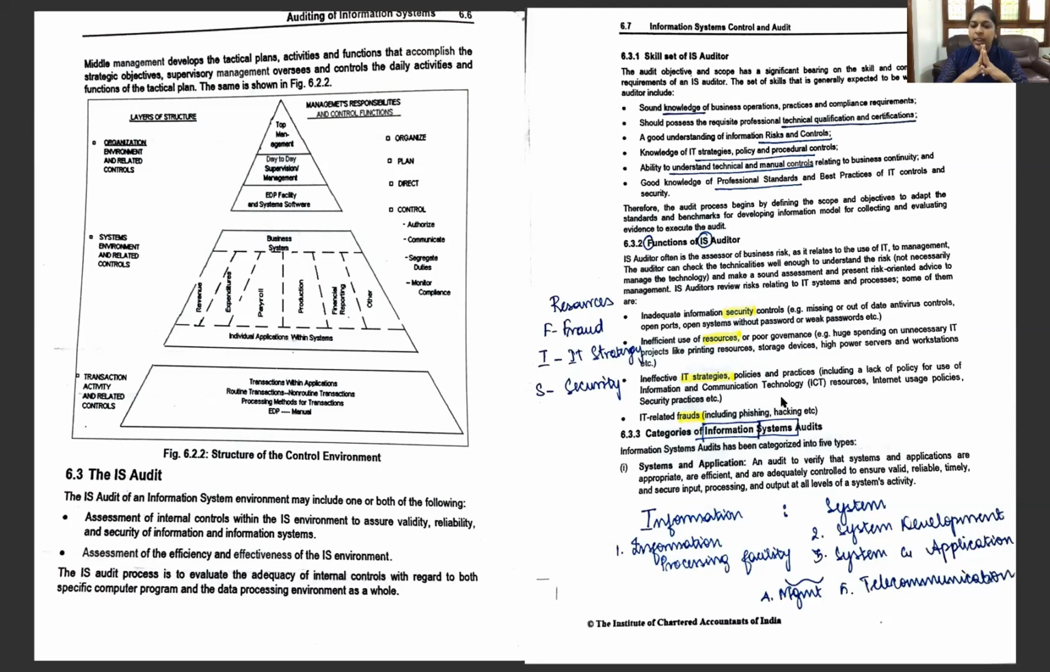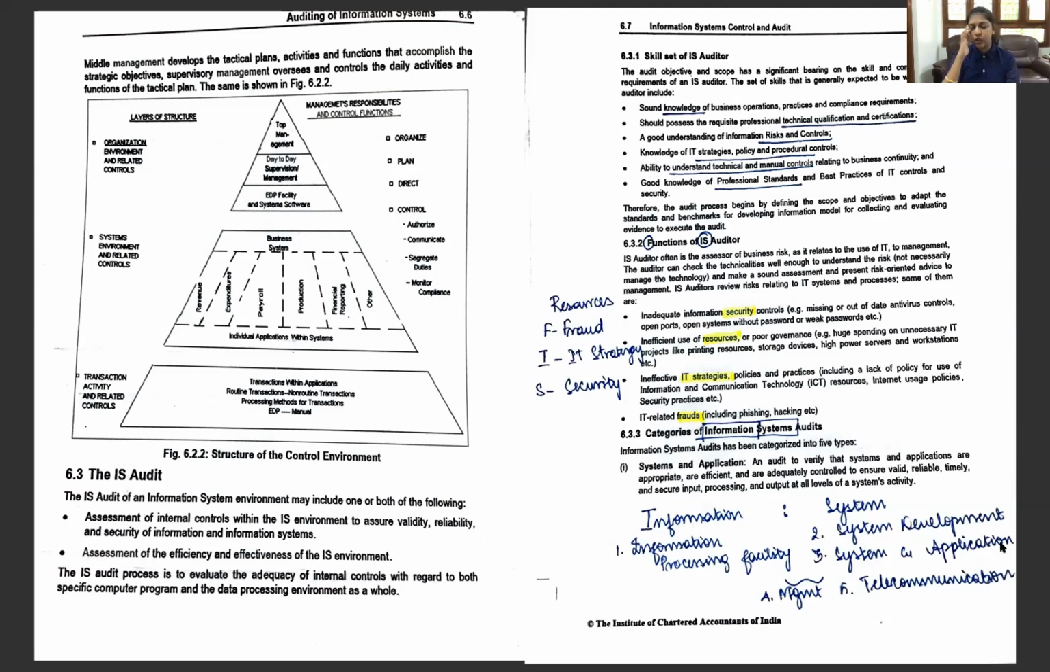So what are the categories of information system audit? We have 5 categories. It is very easy to remember those. Here we have the categories of information system audit. So getting the answer from the question here itself. So first is the information processing facility. So for information, we have the information processing facility. And next for system, we have system development and system application. So who is going to be responsible for all this? The management is responsible, and there should be communication.